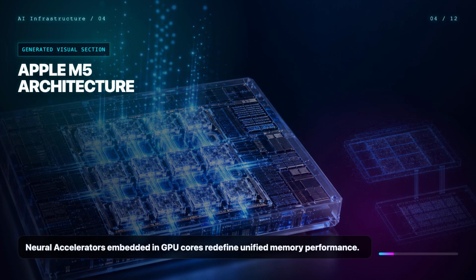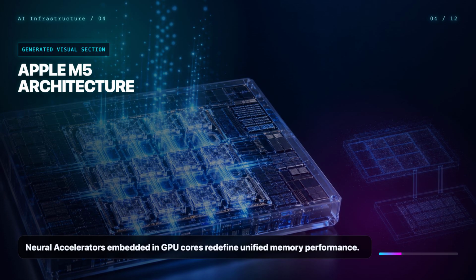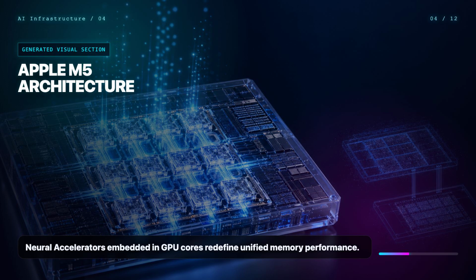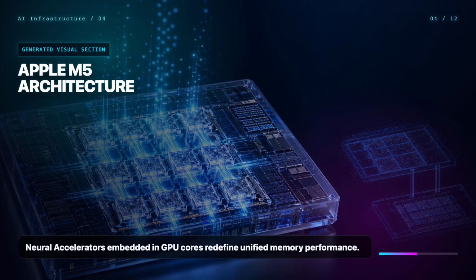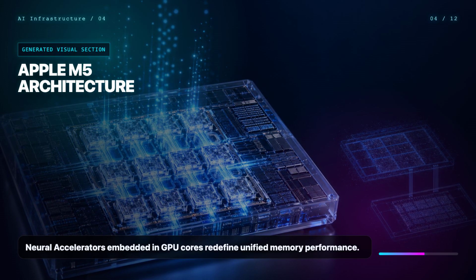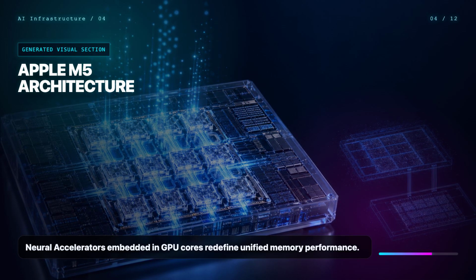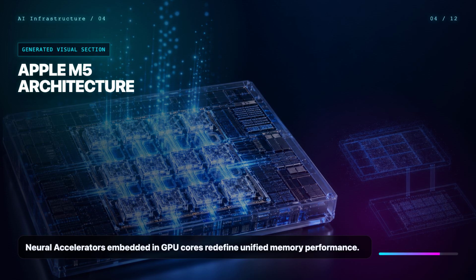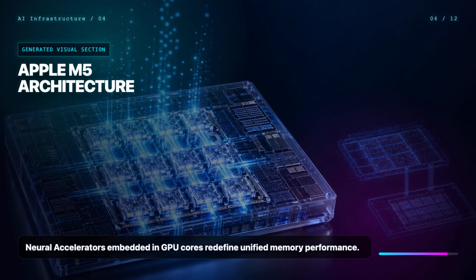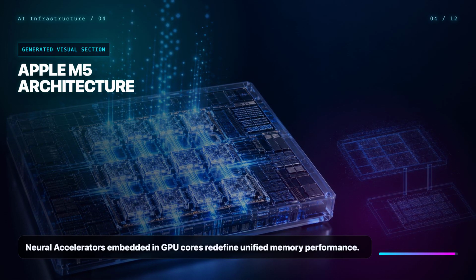By embedding neural accelerators directly into every GPU core, the distinction between the GPU and neural engine is collapsing. This architecture allows the processors to cooperate on inference tasks rather than competing for resources. This is why we see a 4x jump in LLM performance on M5 compared to the M4, driven by architectural synergy rather than just raw TOPS.